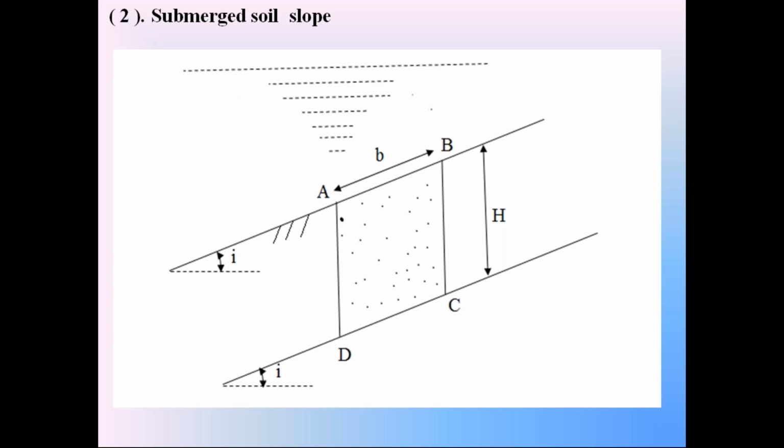And the second condition is when the soil slope is in submerged condition. During the heavy rainy seasons, sometimes the entire soil slope is below the water level. So check this second condition. We assume in the second condition, this entire infinite cohesionless soil slope AB is totally submerged with water. So here the soil slope is below the water level. So the water is above the soil slope. So the entire soil slope AB is below the water level. That condition is called the submerged soil slope condition.